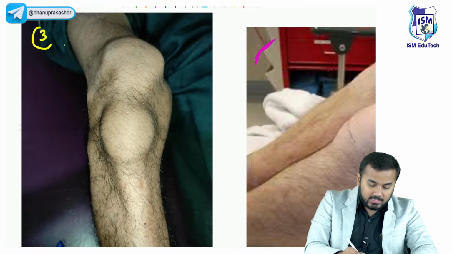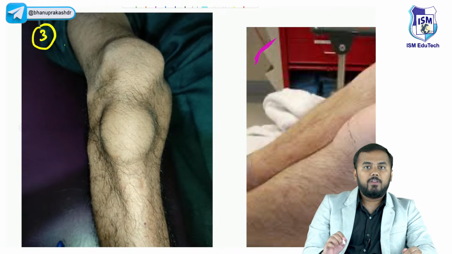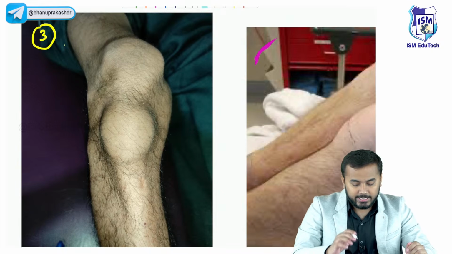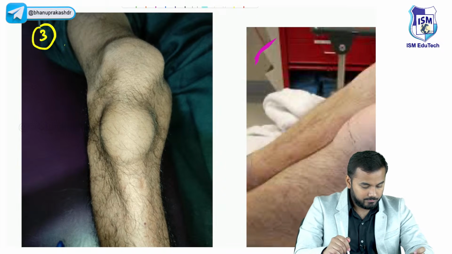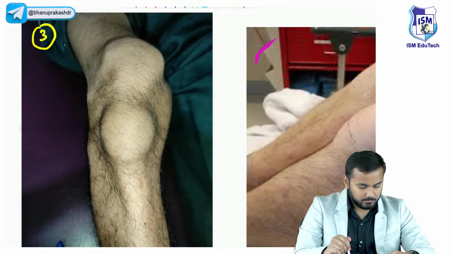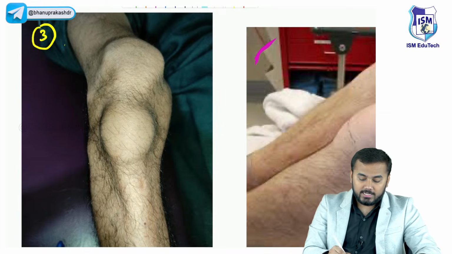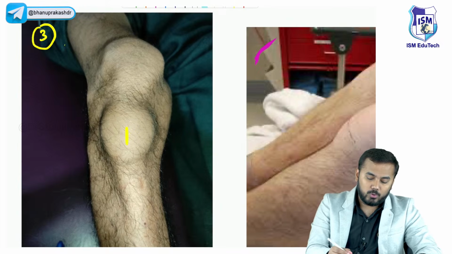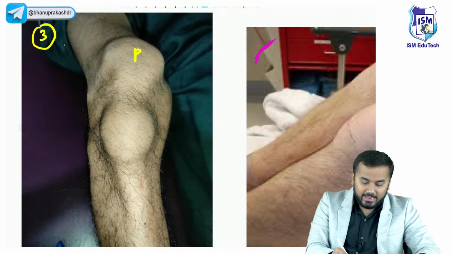Now, tell me the third important thing. Where is the bursitis present here? See, don't confuse this with the patella. This is the patella, okay?